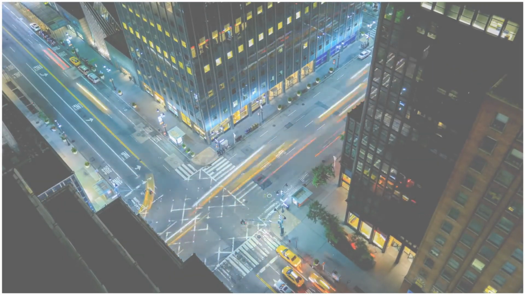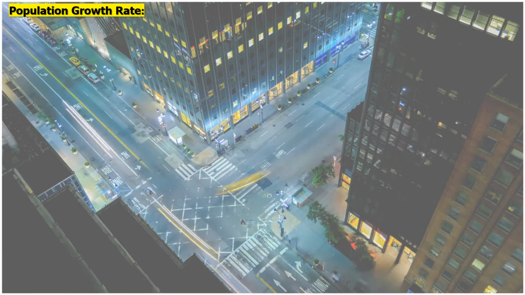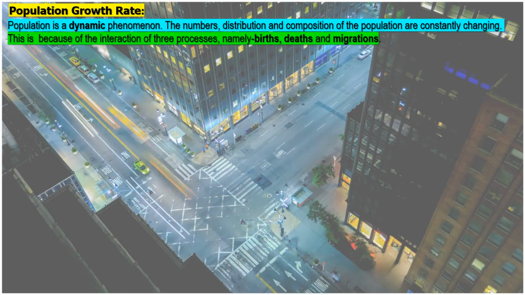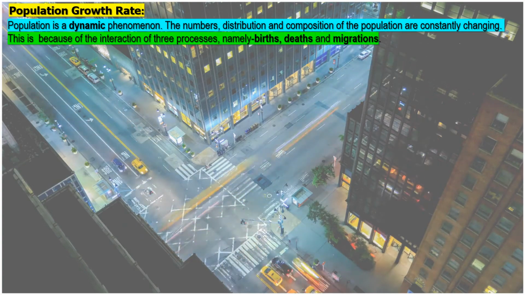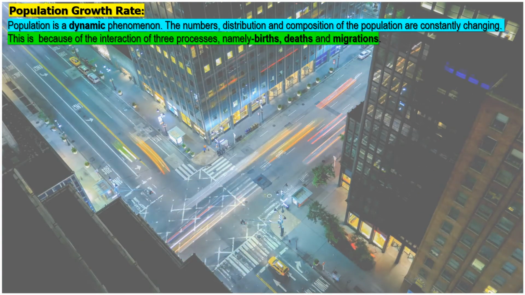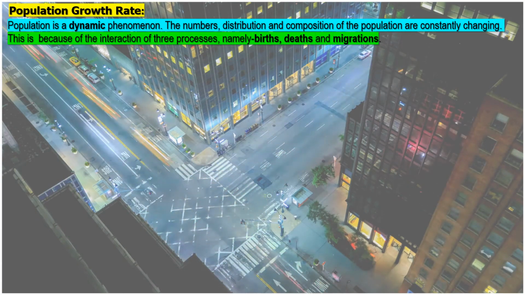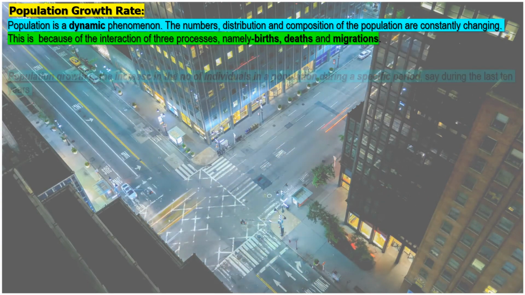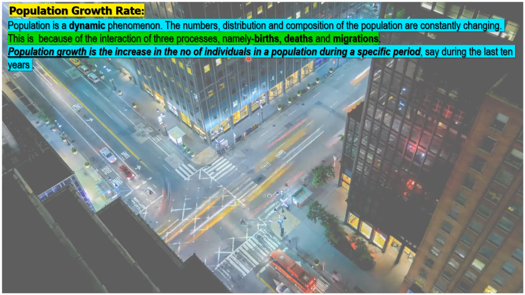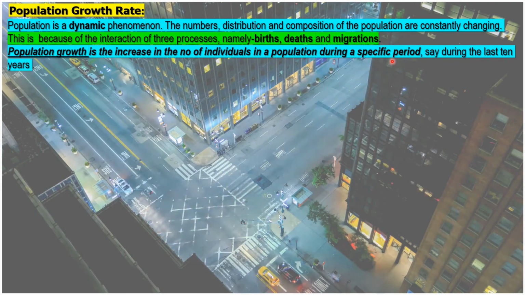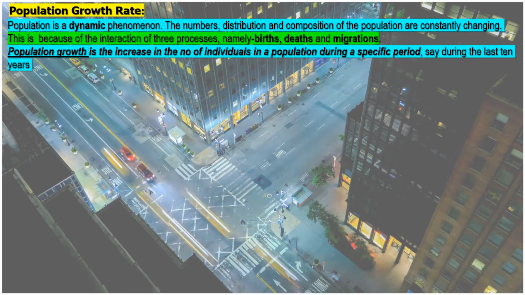We now move on to study the next factor of population composition, which is population growth rate. We all know population is a dynamic phenomenon. The numbers, distribution and composition of the population are constantly changing. This is because of the interaction of three processes, namely births, deaths and migrations. Population growth is the increase in the number of individuals in a population during a specific period, say during the last 10 years.